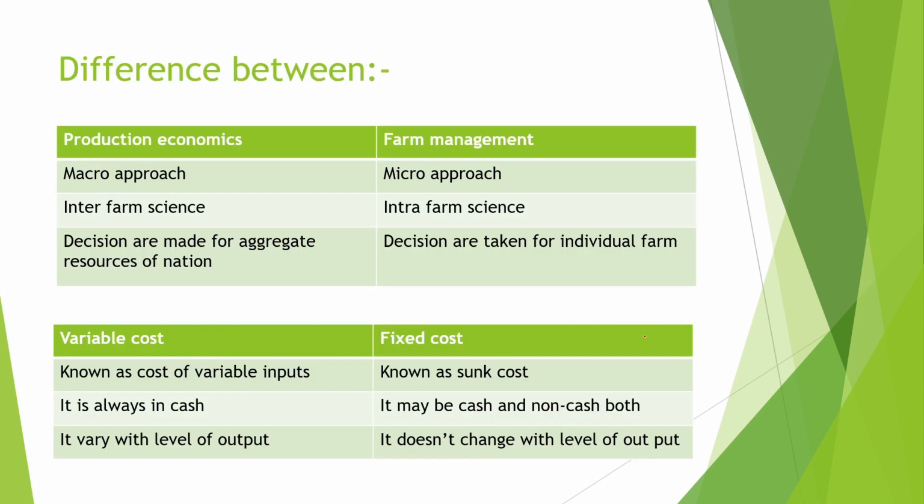Next is the difference between production economics and farm management. Production economics is a macro approach and farm management is a micro approach. Production economics includes inter-farm sciences and farm management includes intra-farm sciences. In production economics, decisions are made for aggregate resources of the nation, and in farm management, decisions are taken for the individual farm.